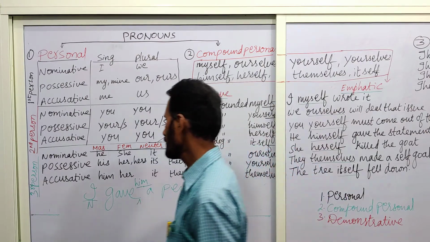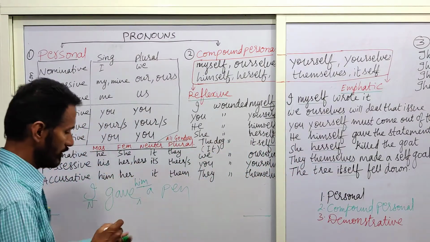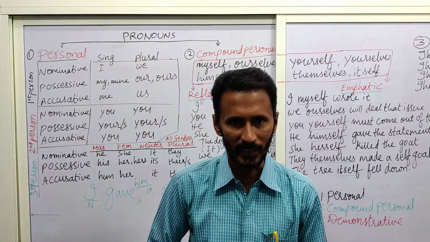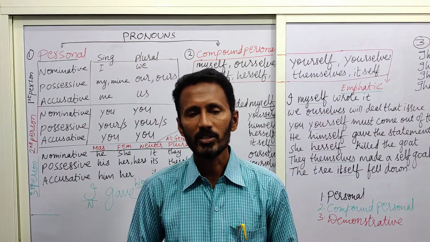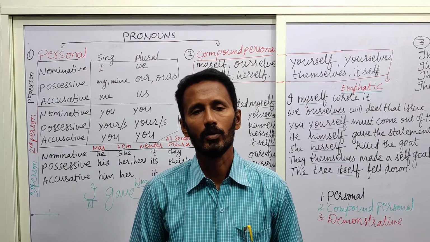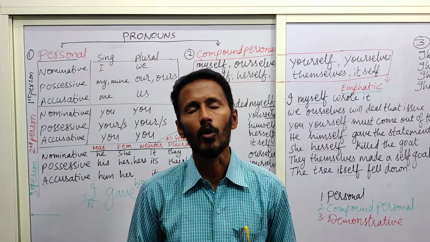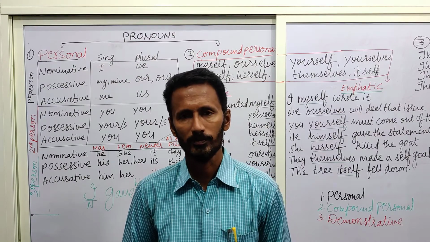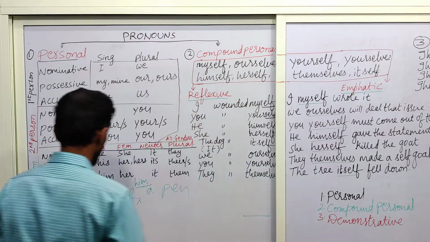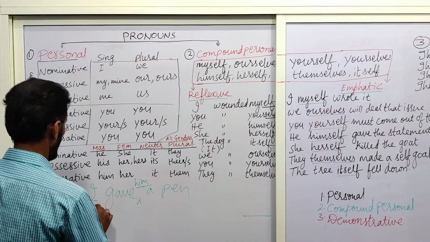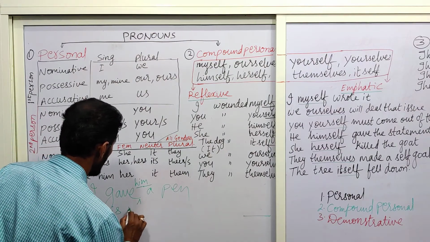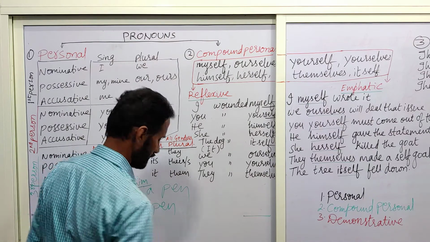In the same manner, possessive case. What does possessive case mean? It indicates belongingness, or one's own ownership. So here, it is my pen.